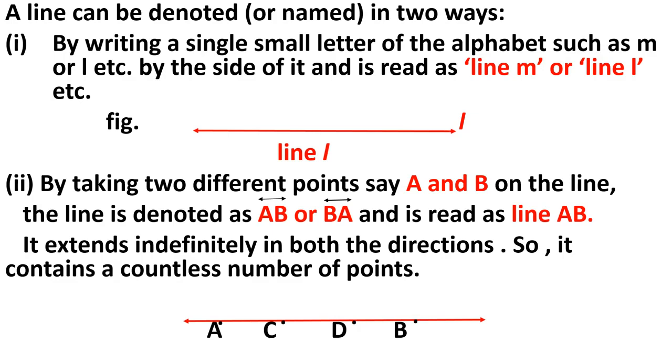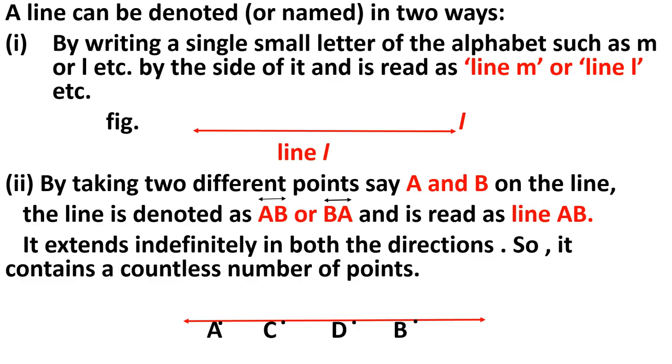It extends indefinitely in both directions, so it contains a countless number of points. As we know, we can extend a line in both directions, so it has countless points.